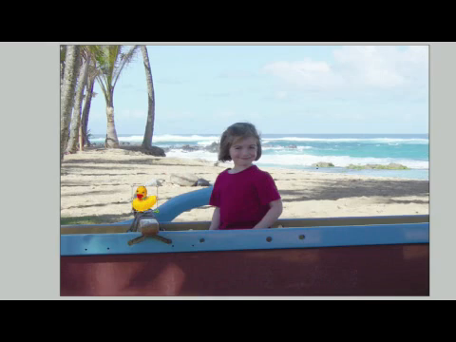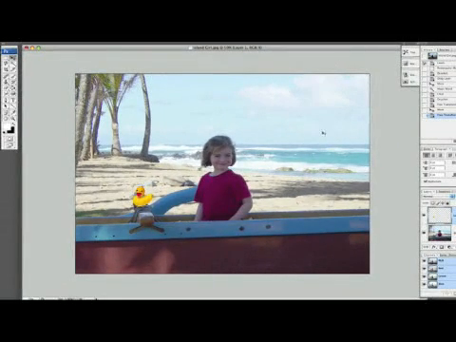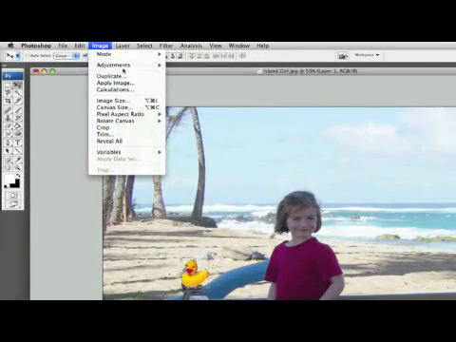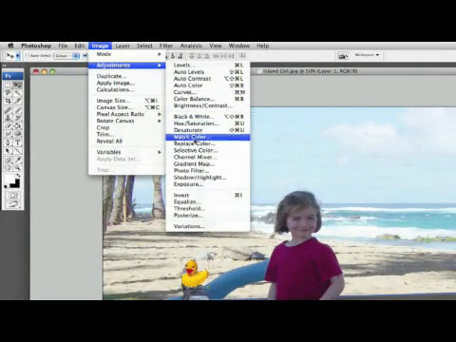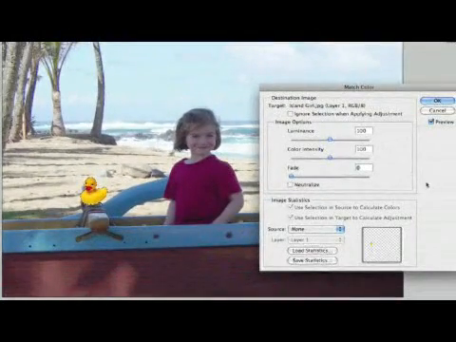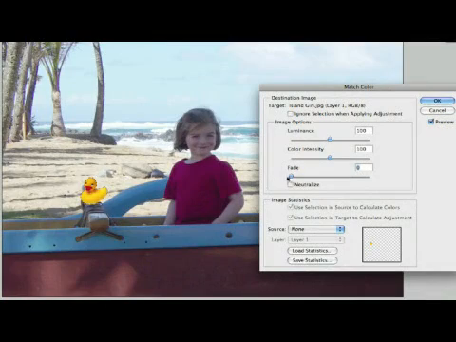Now, we can tell that the rubber duck doesn't really match the color that we have going on in the rest of the photo. So what we'll do is we'll select him and come up here and go into Image, Adjustments, and Match Color. Under here we have a lot of different options for matching the color here.